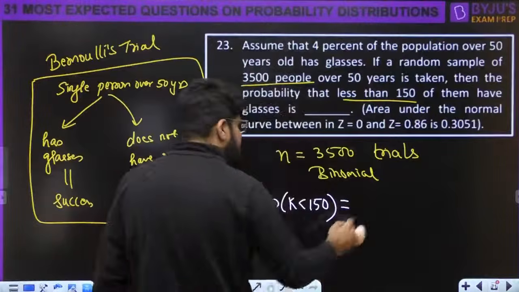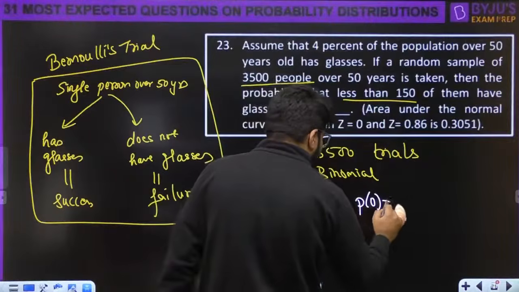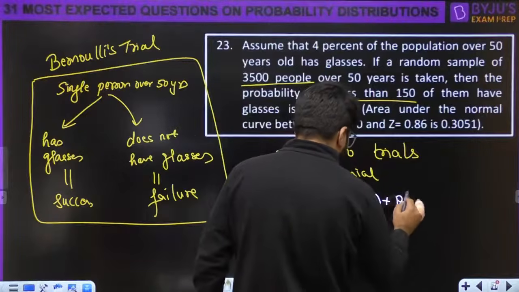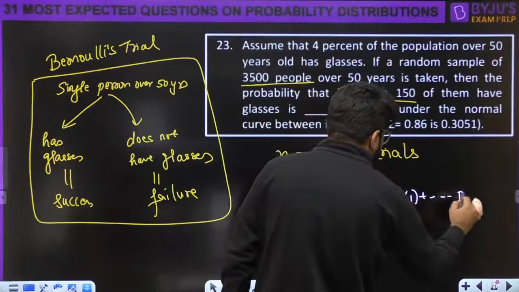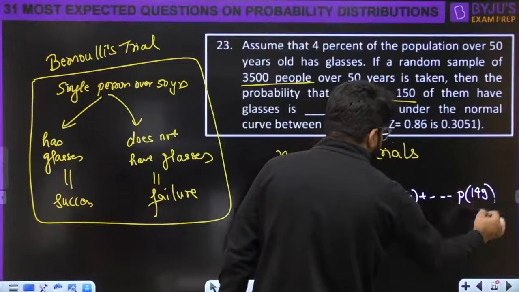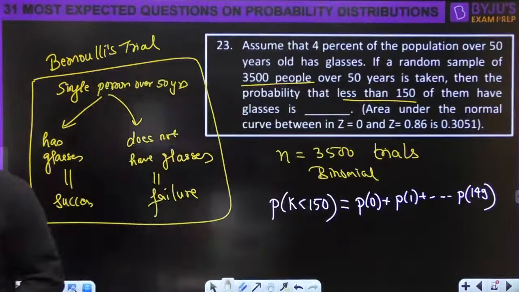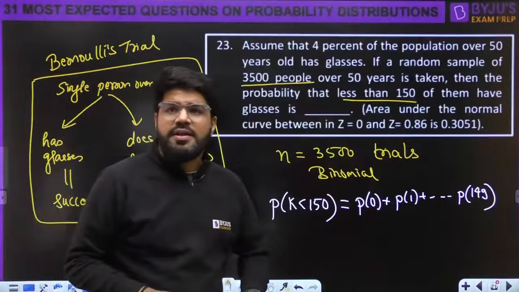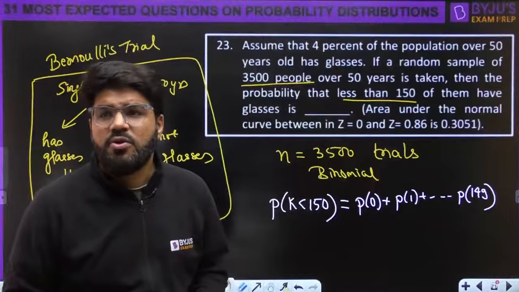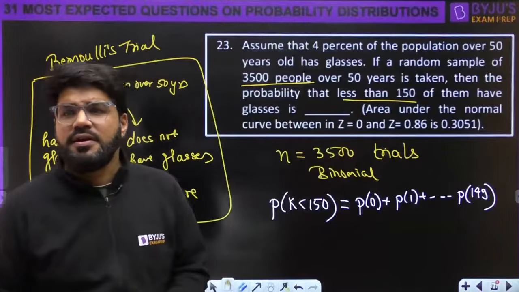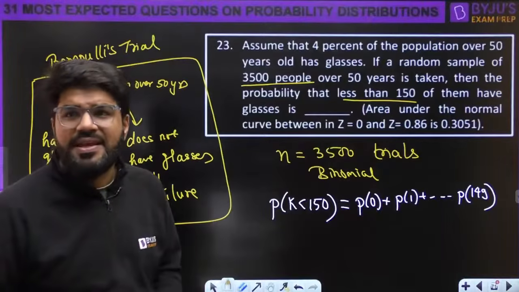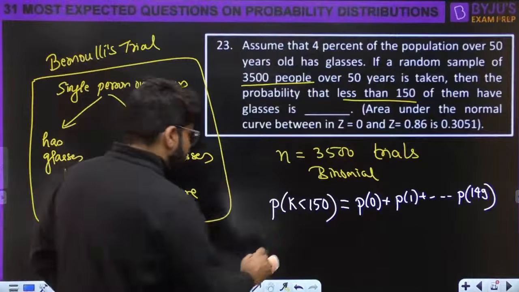Because k less than 150 will involve all numbers from 0 up to 149. तो ये तो impossible हो जाएगा, these many calculations, right?